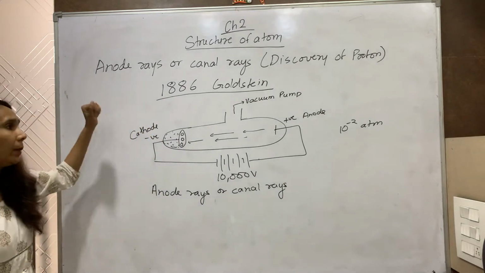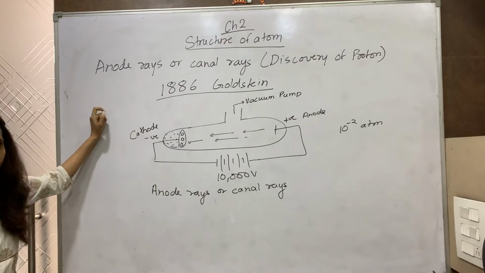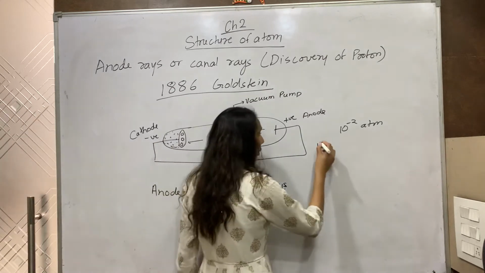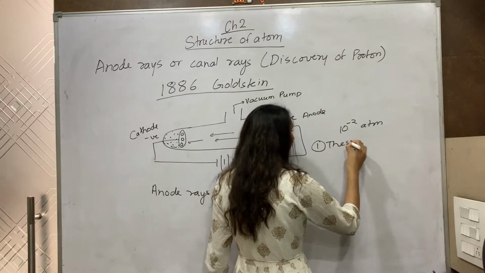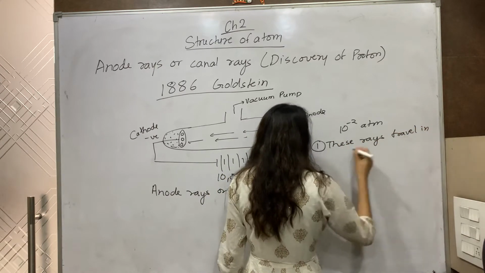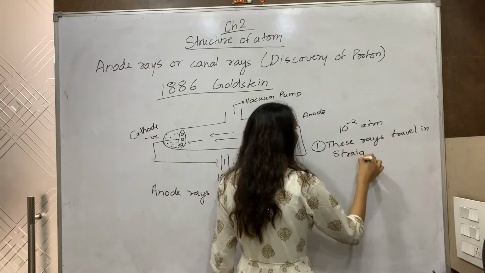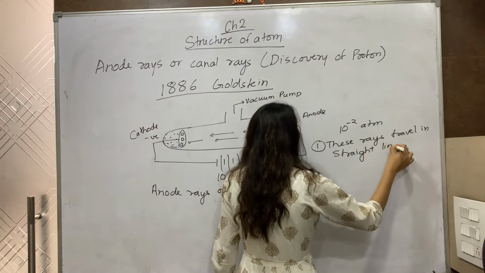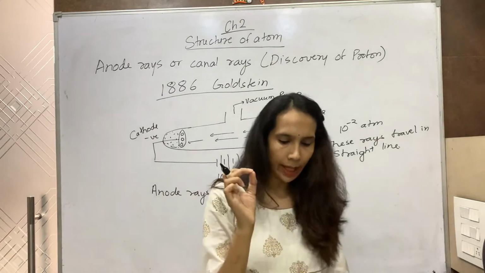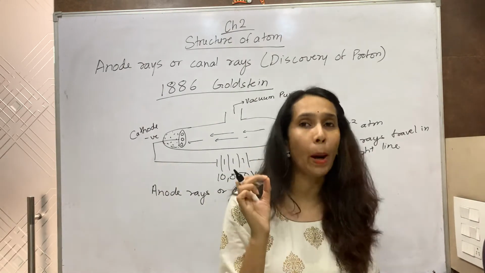Now he studied the properties of these rays, and he found that these rays travel in a straight line. Like the cathode rays, these rays consist of material particles.